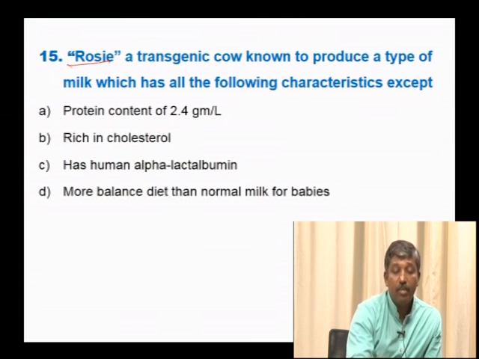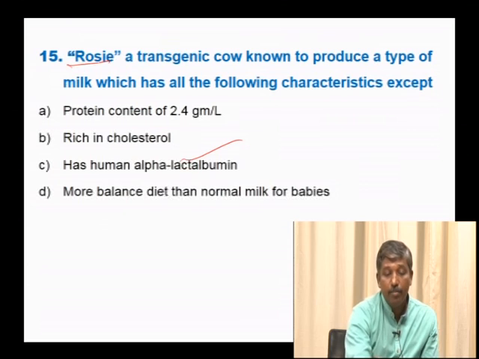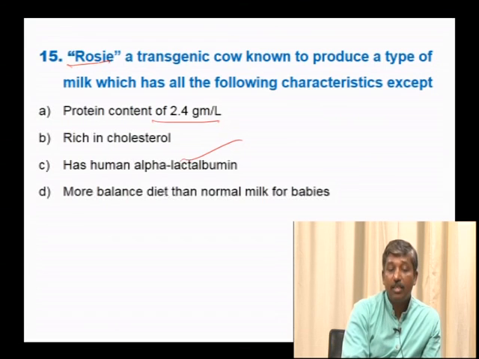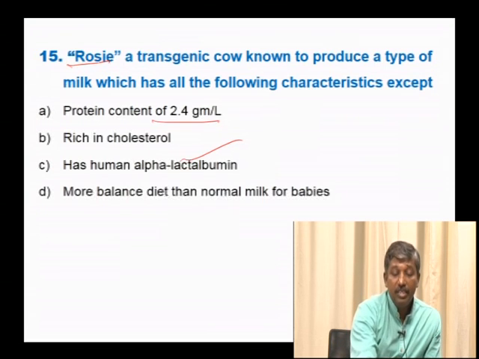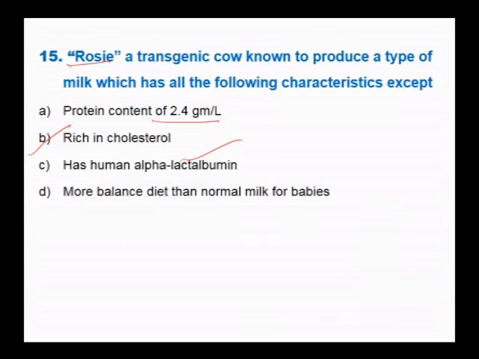This is developed by introducing the alpha lactalbumin gene that produces a specific protein, more balanced than normal milk for babies. The protein content is 2.4 grams per liter. Hence it is not rich in cholesterol, so the right option is rich in cholesterol.